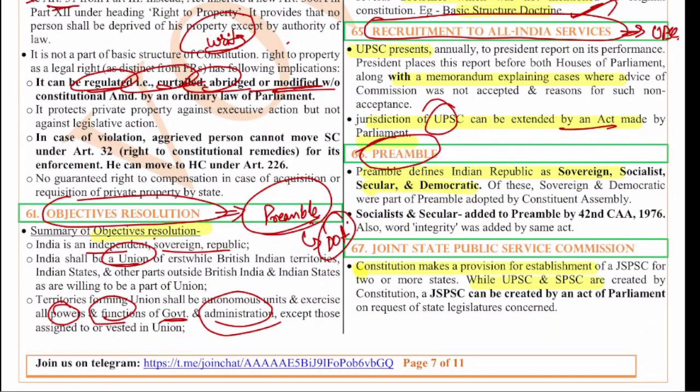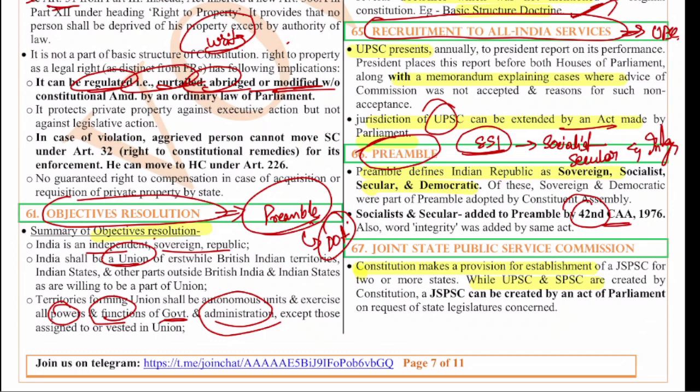The preamble, as we discussed, contains the objectives of the Constitution. The important thing is, under the 42nd Constitutional Amendment Act of 1976, we added 3 words. Remember like this: socialist, secular, and integrity. These 3 words are added, remember this well.